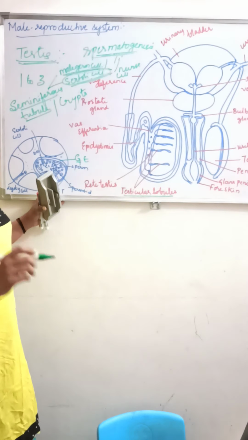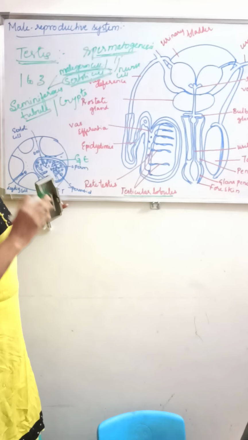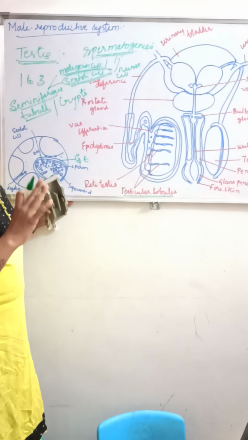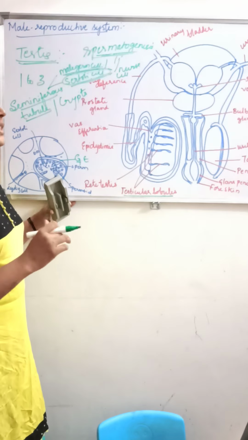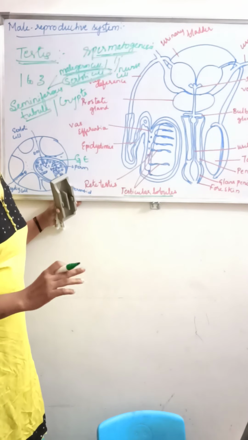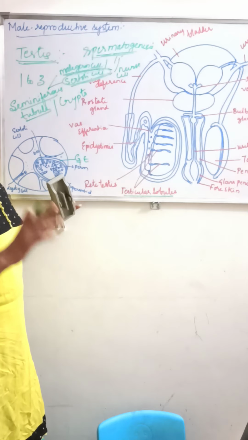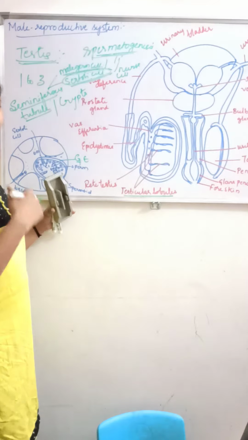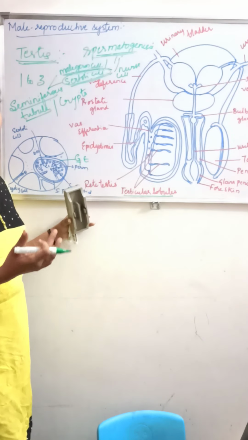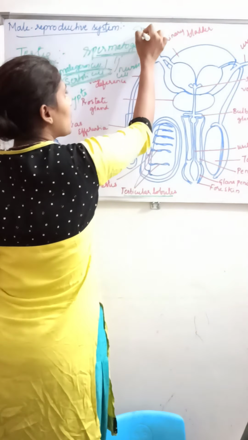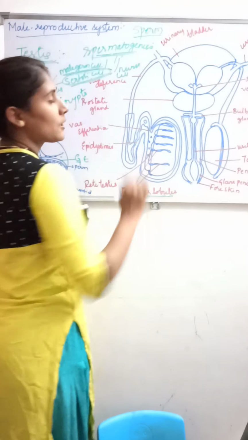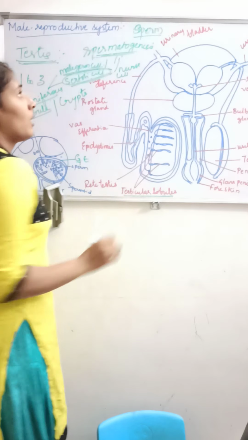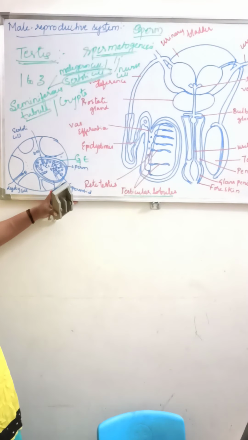After the process of spermatogenesis, they will form haploid and motile male gametes, which are nothing but spermatozoa. Understood? These spermatozoa will be converted and transformed into what? Sperms. Understood? So this is about the sperm.